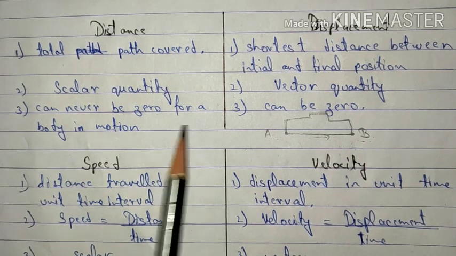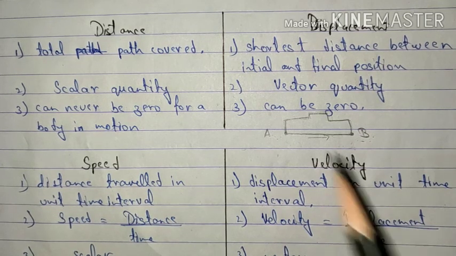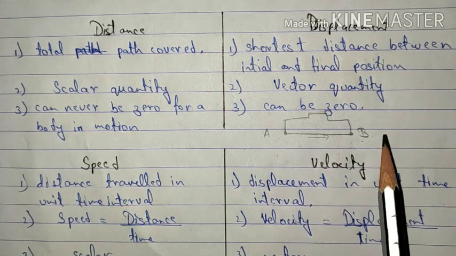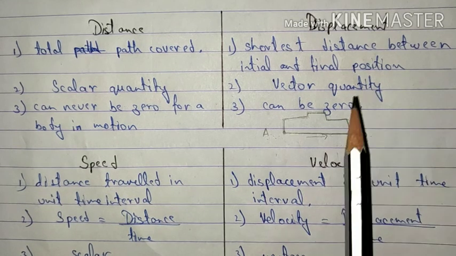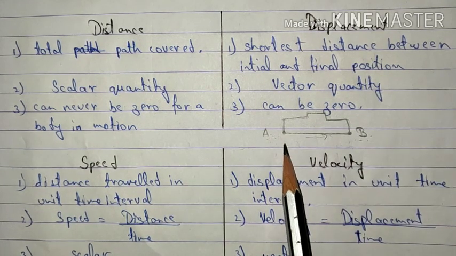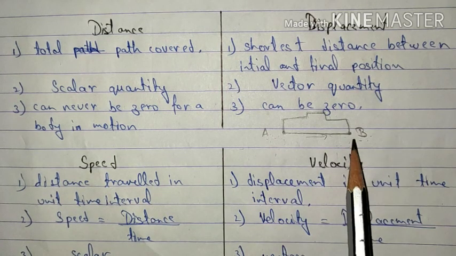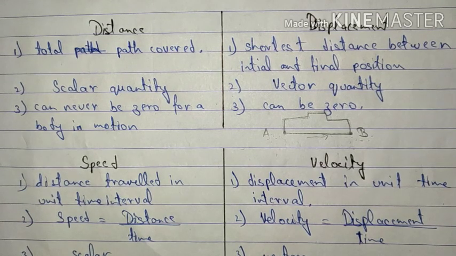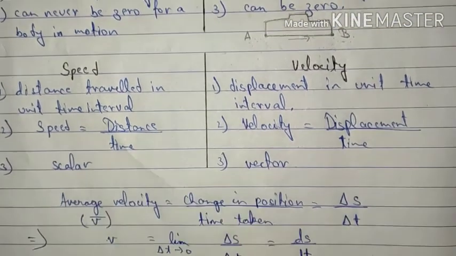The distance can never be zero for a body in motion, whereas displacement can be zero even if the body was in motion. For example, the object travels from point A to point B and comes back to point A. Then because the initial and final positions are both the same, the displacement will be zero. However, the total distance that has been traveled over there will be AB plus BA, which will not be equal to zero. Let's move to the next topic, which is speed and velocity.